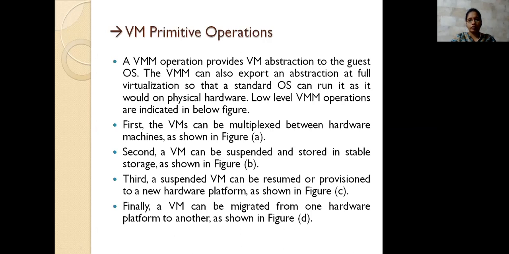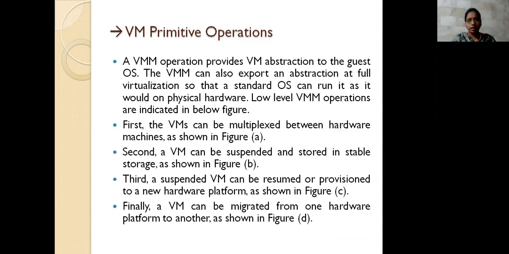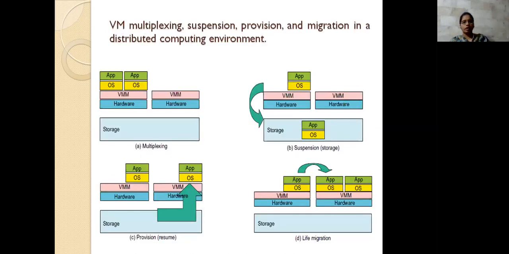And then for that, what it is providing here are multiplexing and suspension. Next it provides a hardware platform, that is a suspended VMM, that is the storage one, and the fourth one is the migrated one. So here it is represented: the storage, the VMM, and then hardware and application software. In suspension, it takes the operating system into the storage itself also.